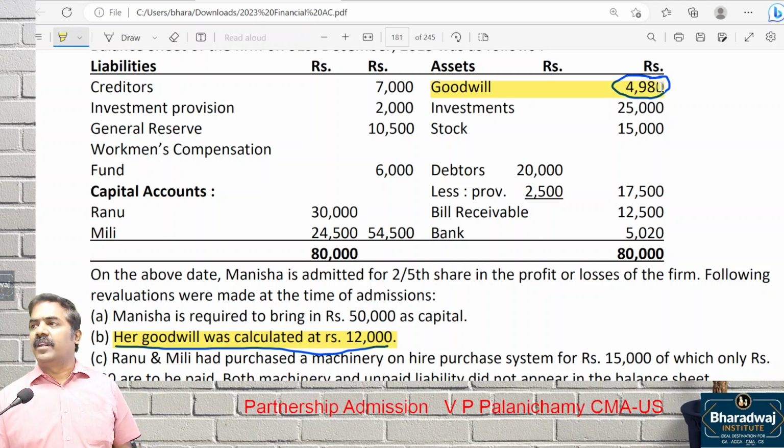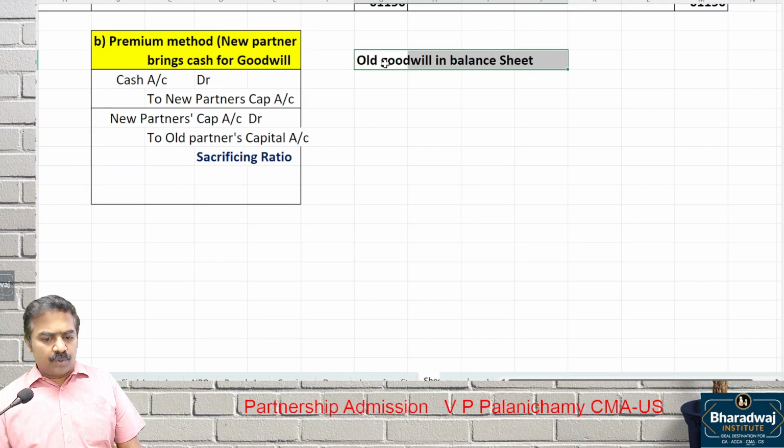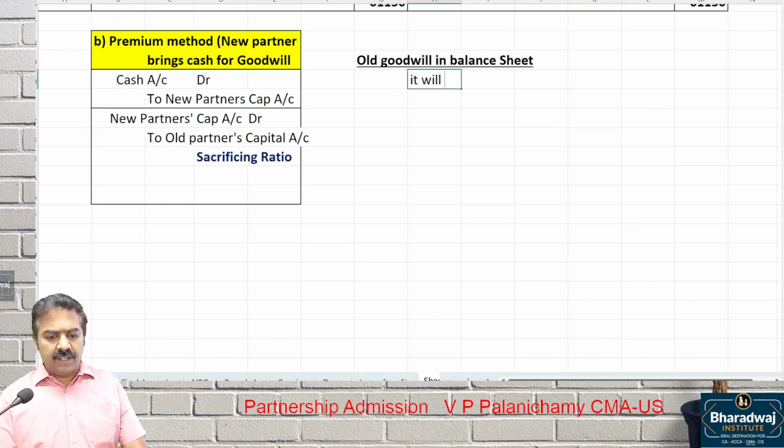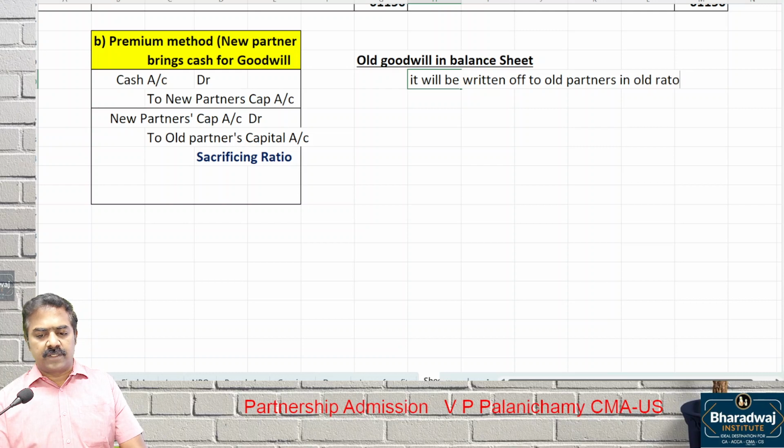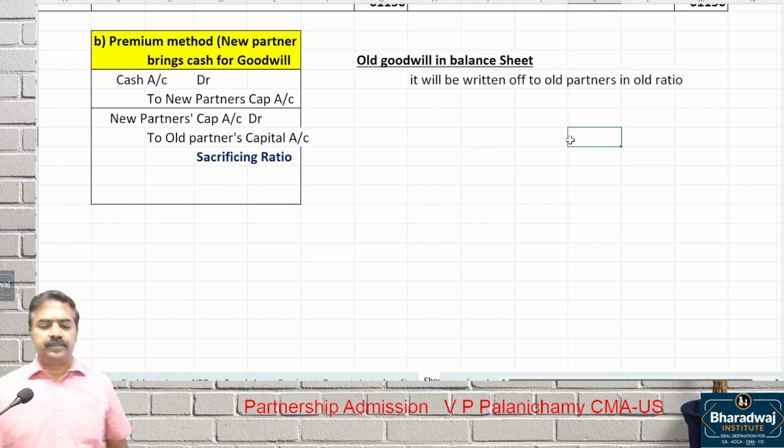What about this old goodwill then? Partners cannot get double benefit. If old goodwill also continues and the new partner also brings in cash that we will share, you would enjoy double benefit. So if old goodwill is there in the balance sheet, it will be written off to old partners in old ratio. Please note this. When premium method is followed, if old goodwill is there in the balance sheet, it will be written off to old partners in which ratio? Old ratio.